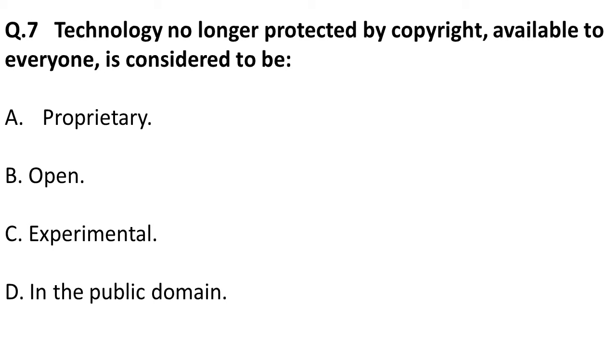Technology no longer protected by copyright and available to everyone is considered to be. So proprietary is something which has copyright and only the owner can issue it, and open source is for software. Here we are talking about technology. So when technology is no longer protected by copyright, it is in the public domain. In the case of software without any copyright or protected rights, it is called open source software. Remember this. So the correct answer is in the public domain.